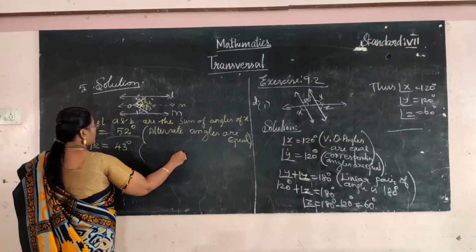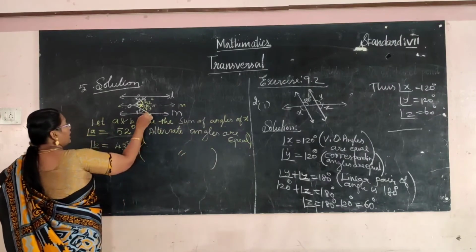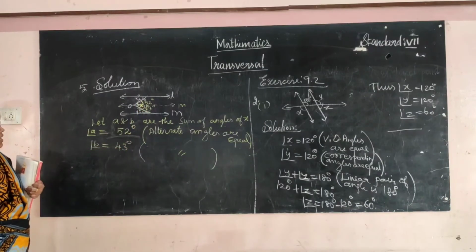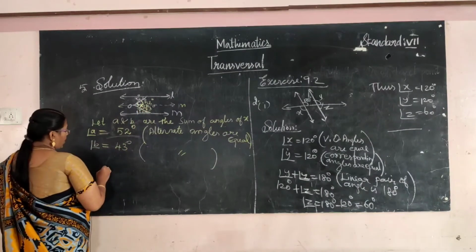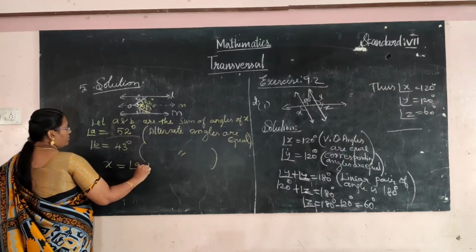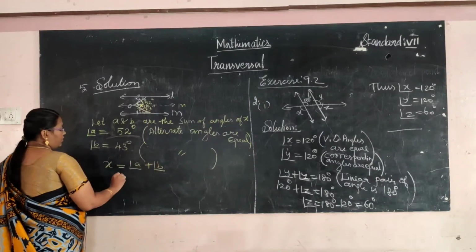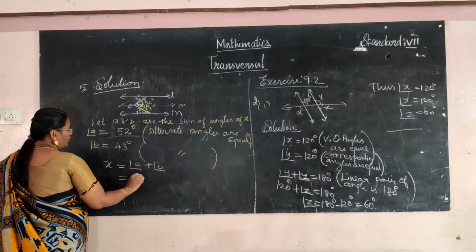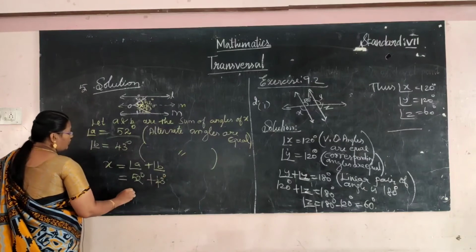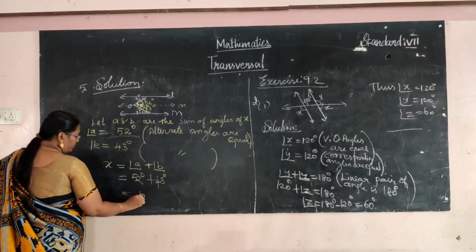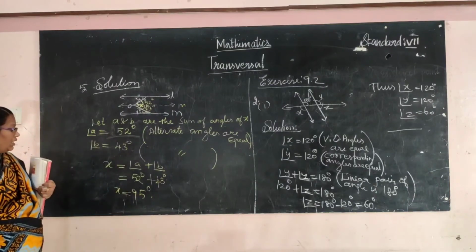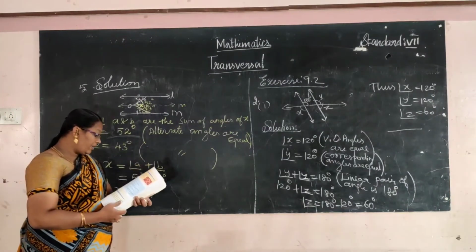Here also we use alternate angles. Alternate angles are equal. The sum of X is equal to angle A plus angle B. Angle A is 52 degree, angle B is 43 degree. Sum of these angles is 95 degree. So X equal to 95 degree.